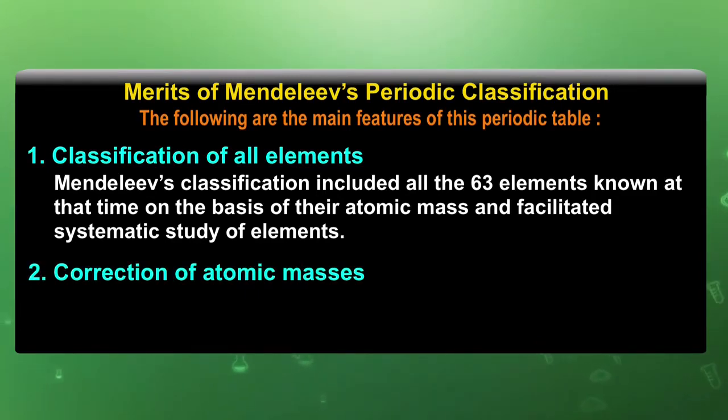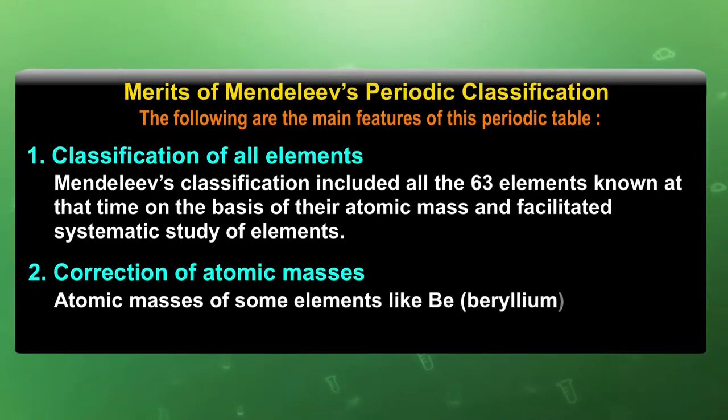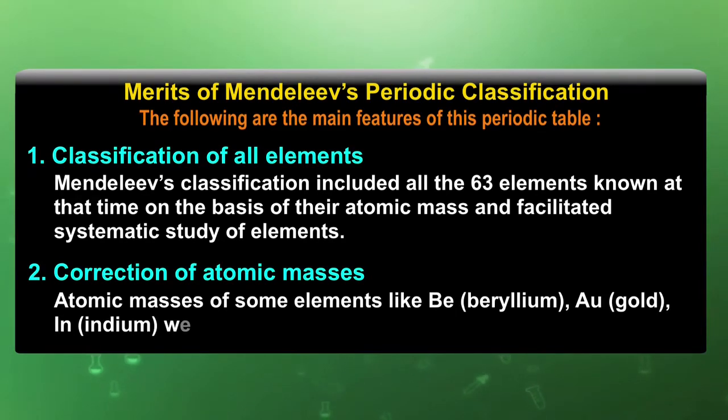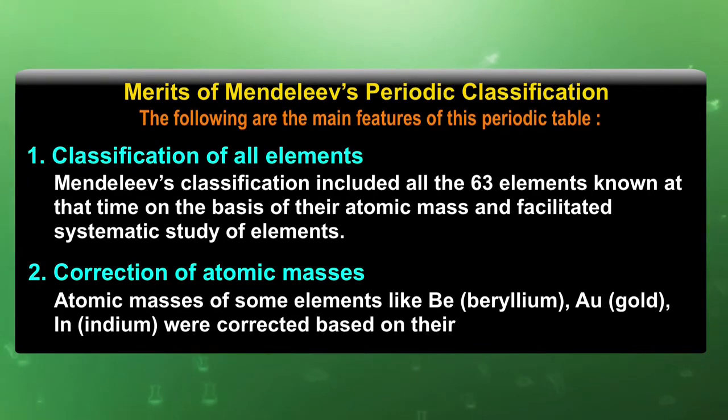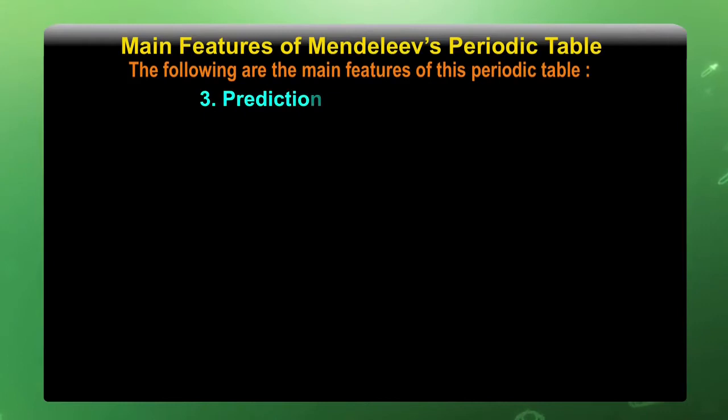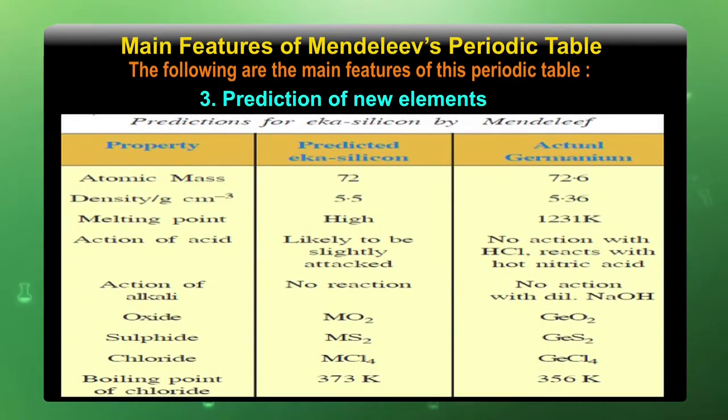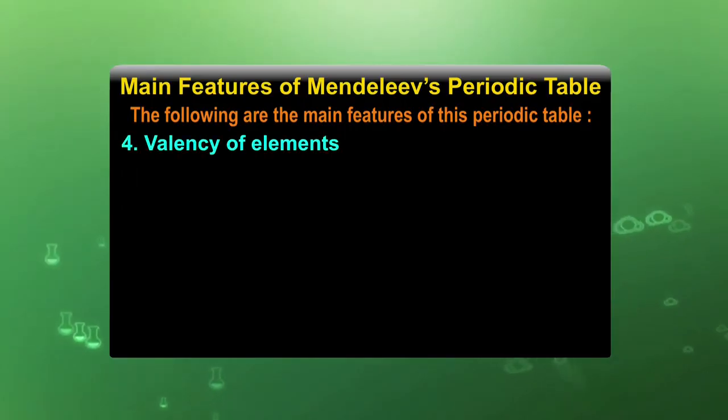Correction of atomic masses: atomic masses of some elements like beryllium, gold, indium were corrected based on their position. Third, prediction of new elements. This table indicates the different elements he predicted could be new elements, which represents the prediction of different elements by Mendeleev.